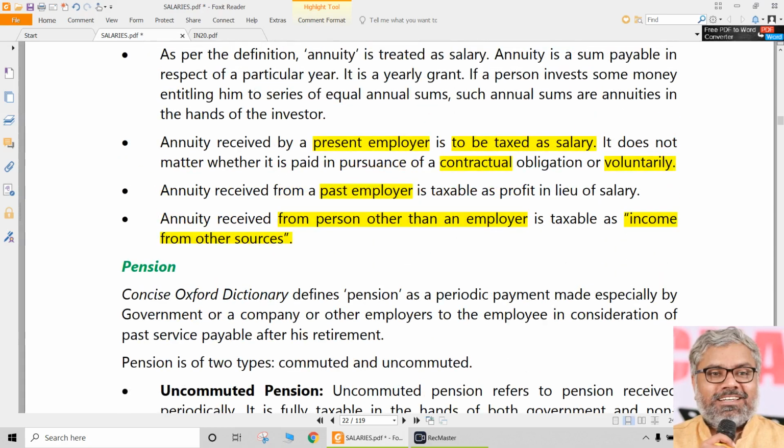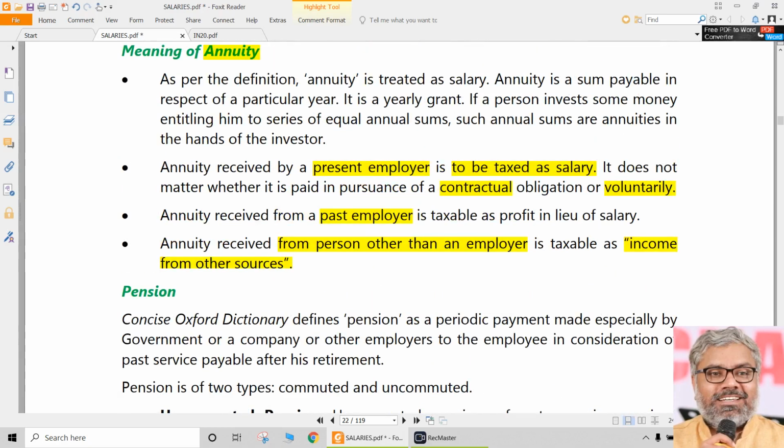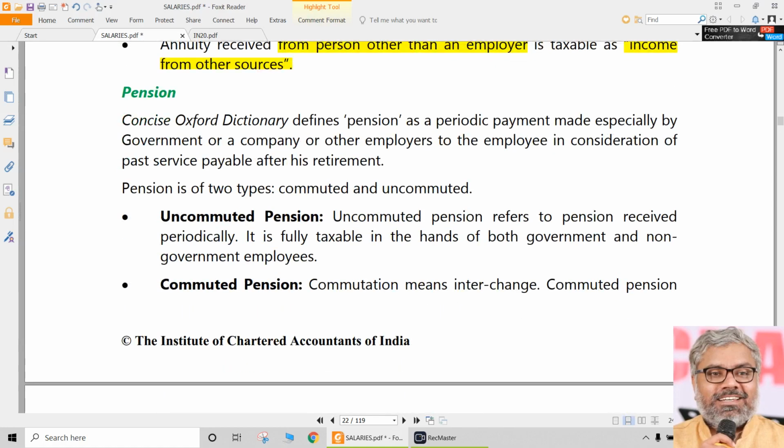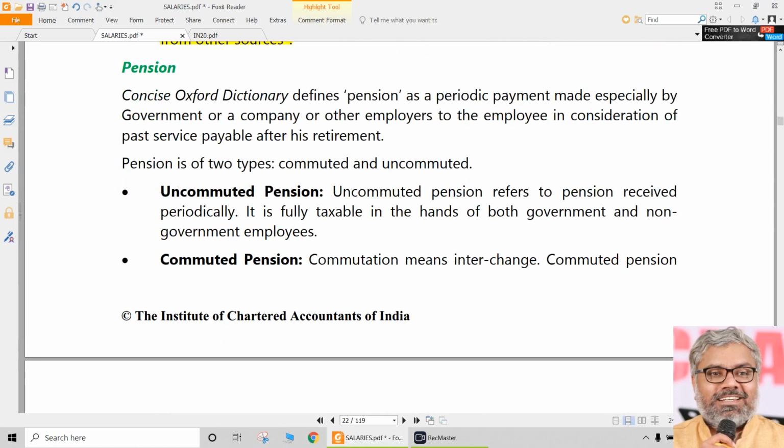And other things, irrespective of whether it is received from present employer or past employer, irrespective of whether it is contractual or voluntary, still it is taxable. That's it. That is the core point related to pension. We don't need Oxford dictionary definitions. Everybody can understand the word pension. Simply, that is a periodic payment paid by the employer to the employee after retirement. Simple. That's what pension is.